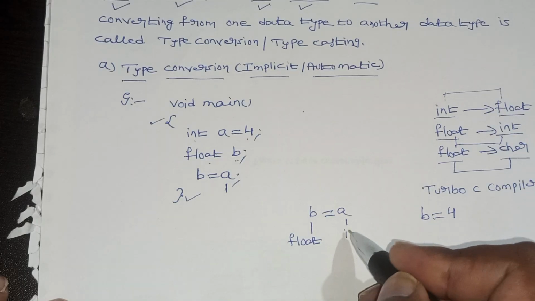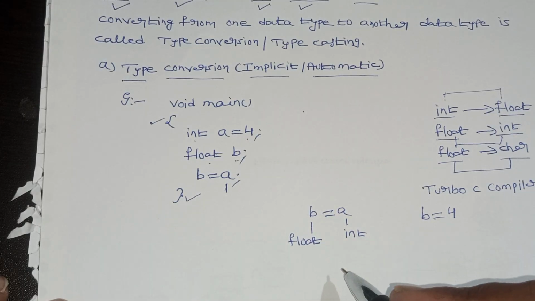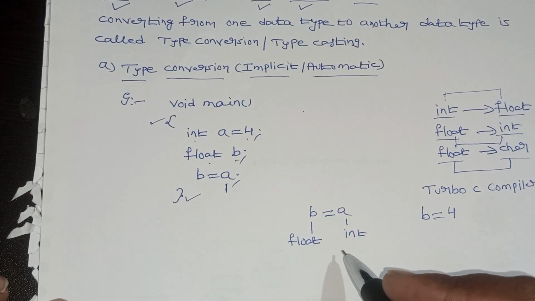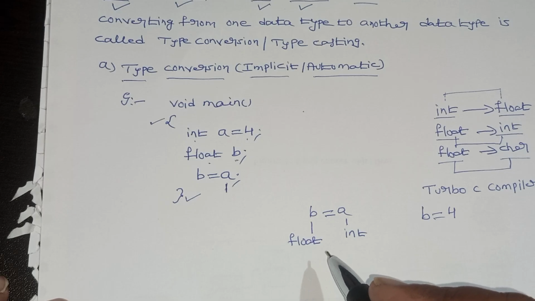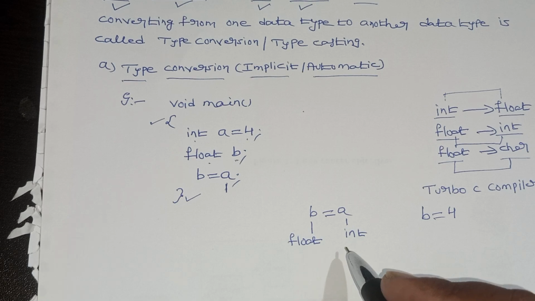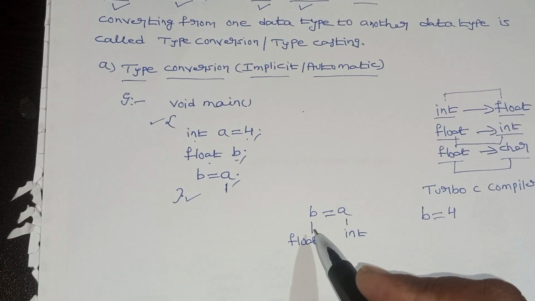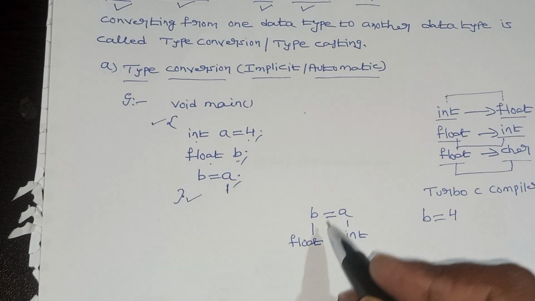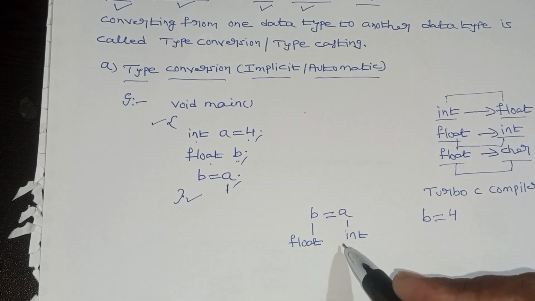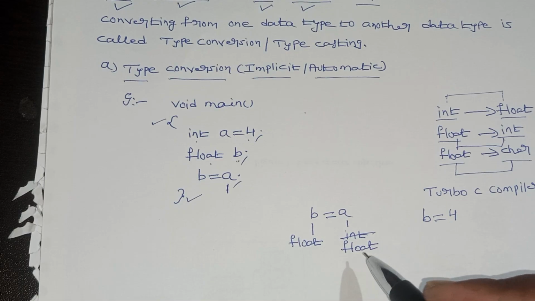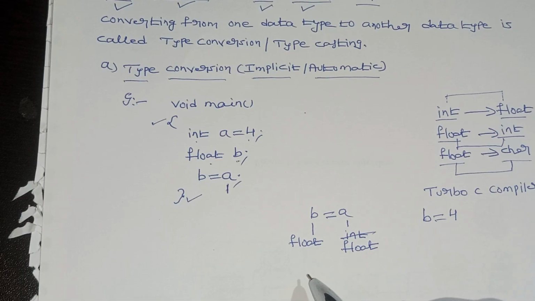It is int, which is mismatching. The Turbo C compiler doesn't show any error. Sometimes it may give an error. The Turbo C compiler automatically converts this a to float. That is called type conversion.